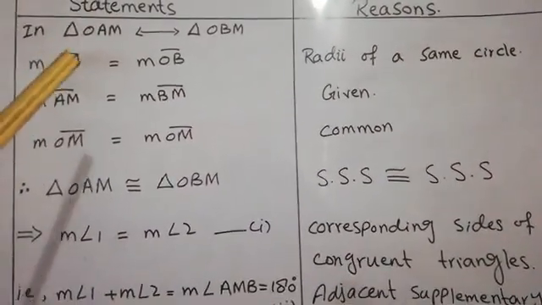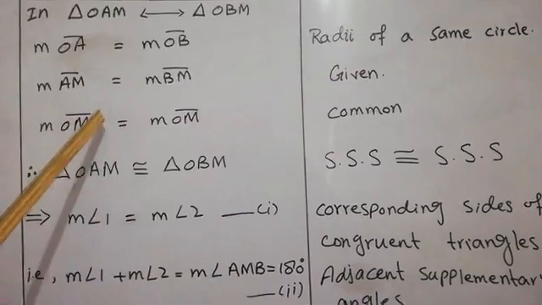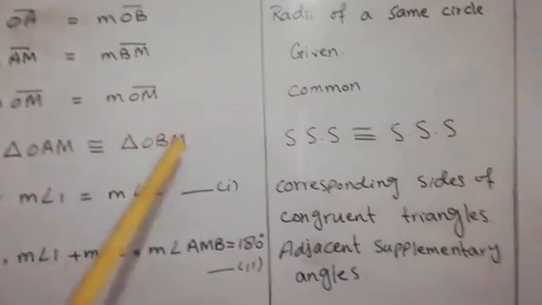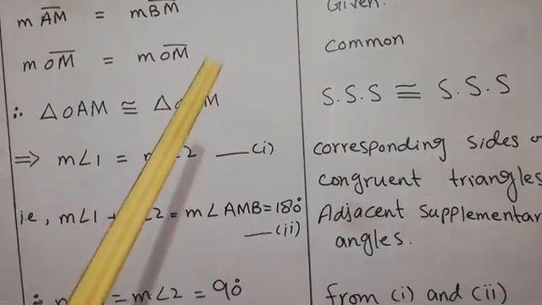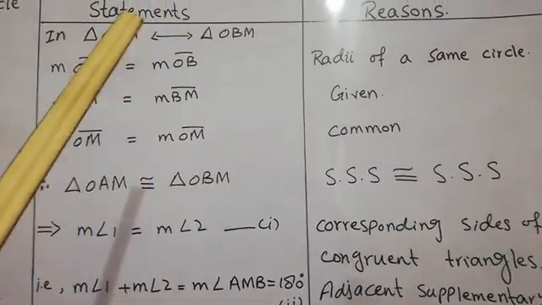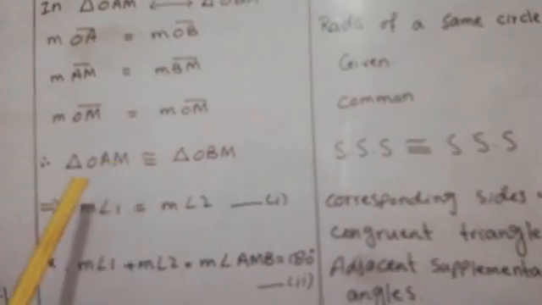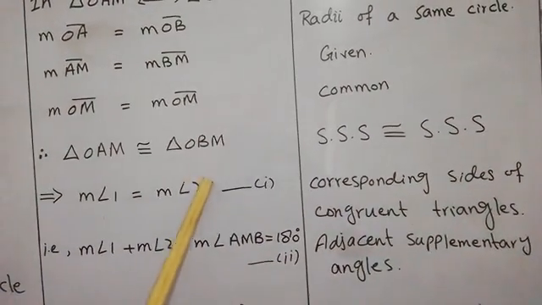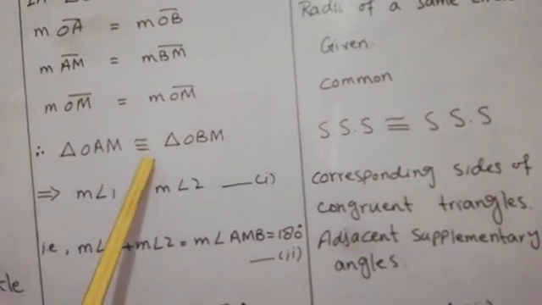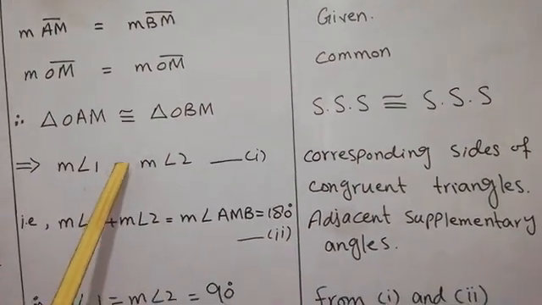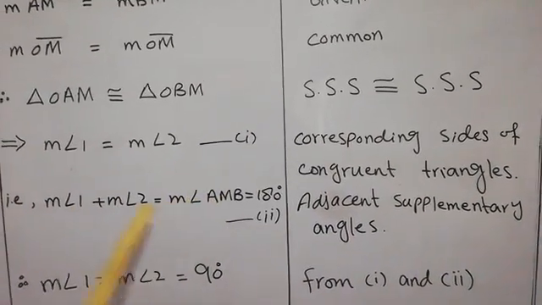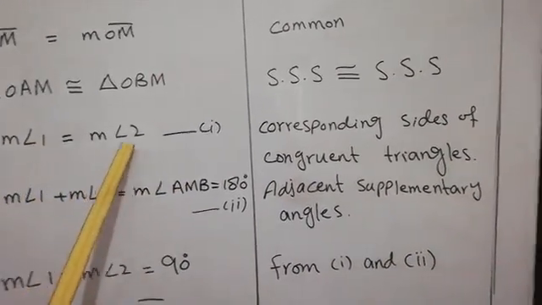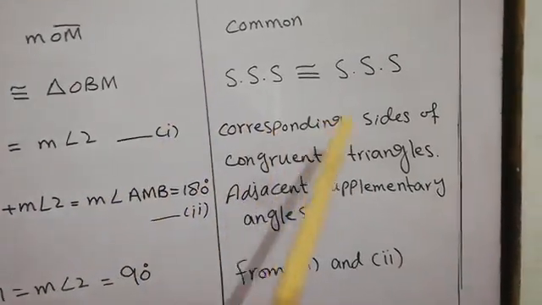Now you can observe that this is a side, this is a side, and this is a side. According to the SSS postulate, if the three sides of the triangles are equal in measurement, then we can say that these two triangles are congruent. And one thing more: if these two triangles are congruent, it means that all the angles are also equal in measurement. So we can say that the measurement of angle 1 equals the measurement of angle 2, because of corresponding parts of congruent triangles.